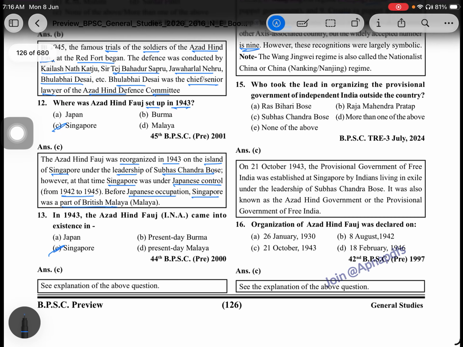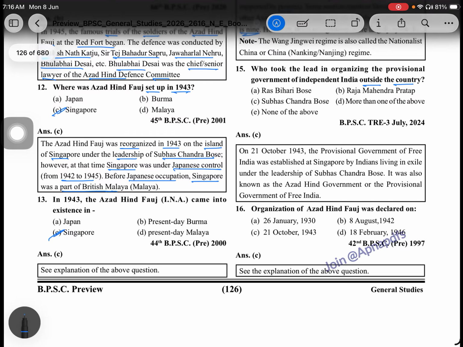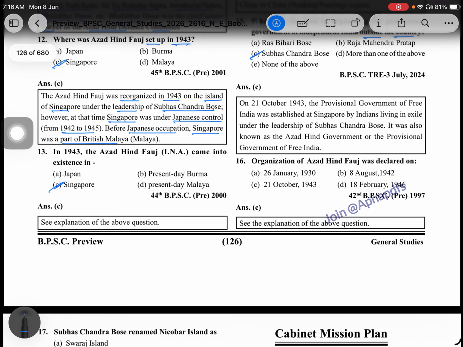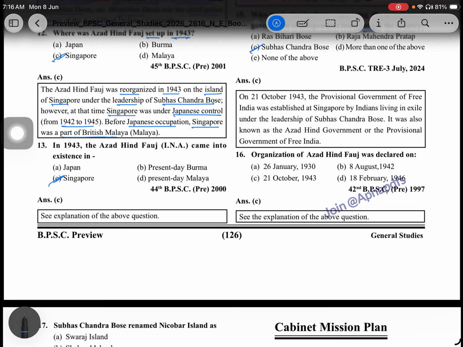We move to the next question: the leader in organizing the provisional government of independent India outside the country. That is Subhash Chandra Bose. On 21 October 1943, the Provisional Government of Free India was established in Singapore by Indians living in exile under the leadership of Subhash Chandra Bose.